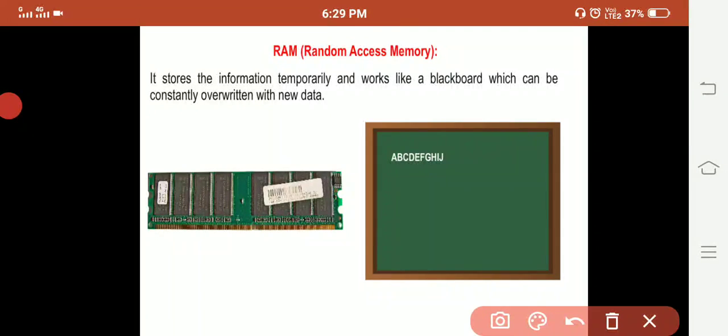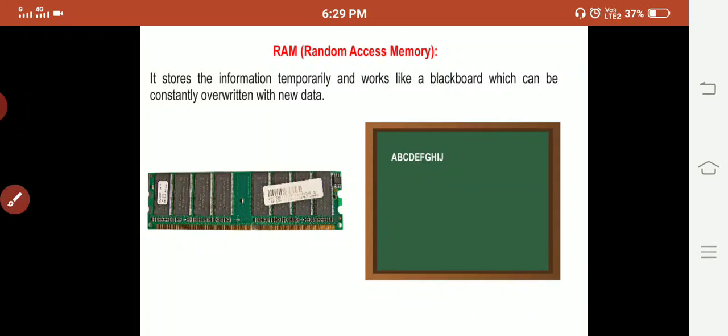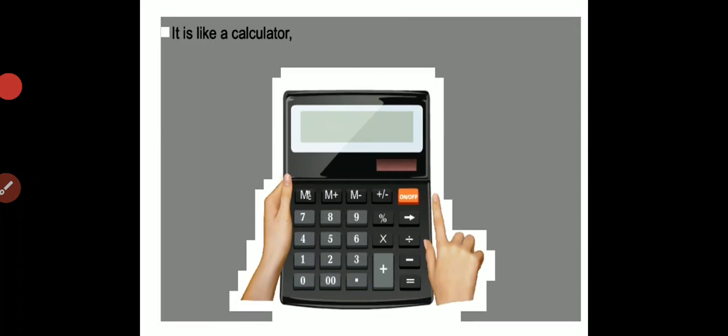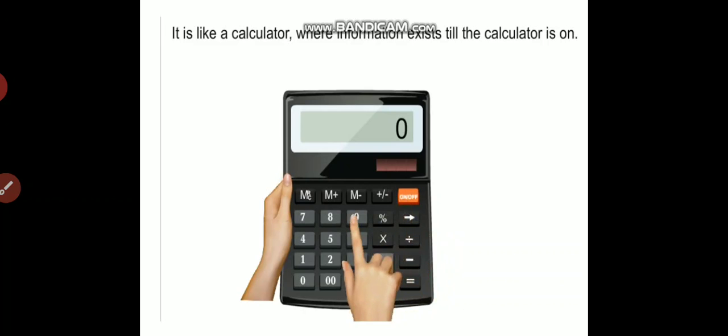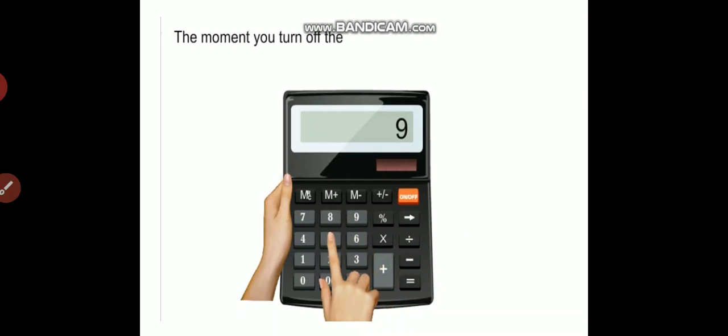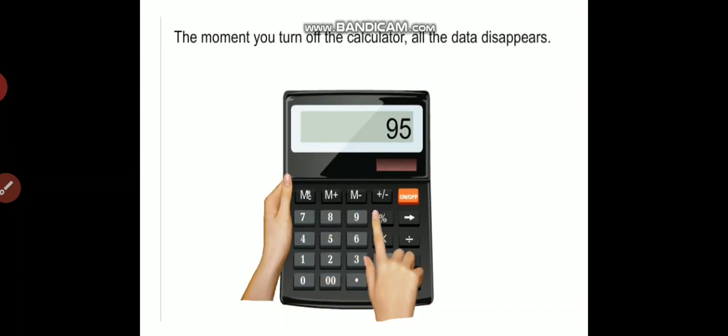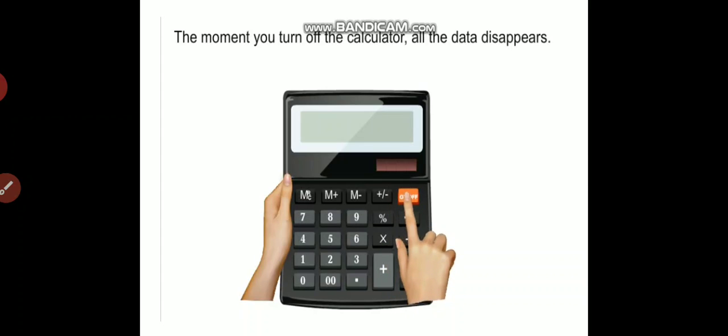It stores the information temporarily and works like a blackboard which can be constantly overwritten with new data. Let's take an example. It is like a calculator where information exists till the calculator is on. The moment you turn off the calculator, all the data disappears. In this way, the RAM works.